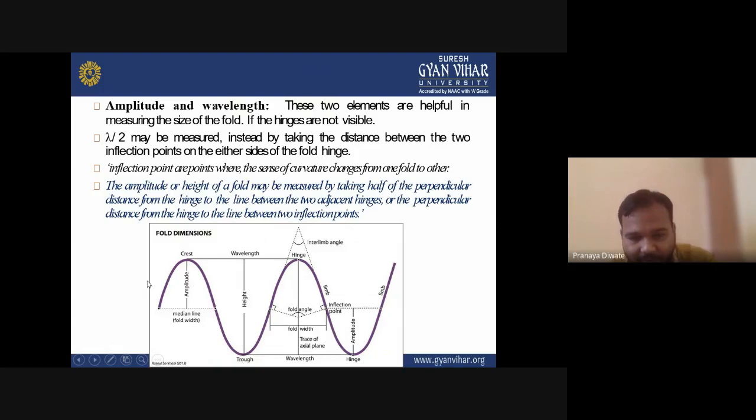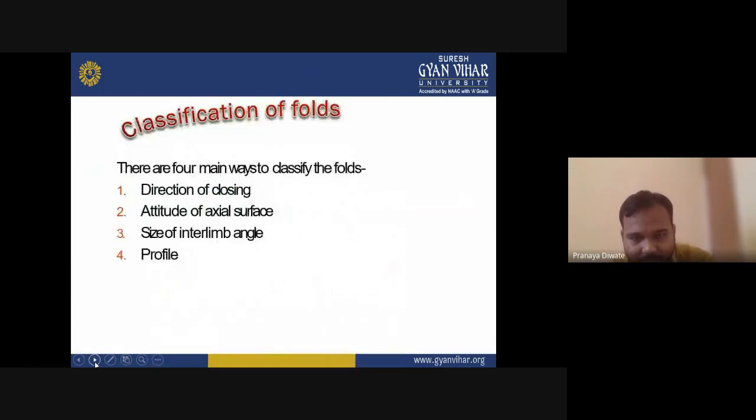This part is known as the crest, and this one is known as the trough. So, crest and trough, these two parts. Then you have the classification of folds. There are four main ways to classify a fold: direction of closing, attitude of the axial surface, size of the interlimb angle, and profile. These are different kinds of criteria.